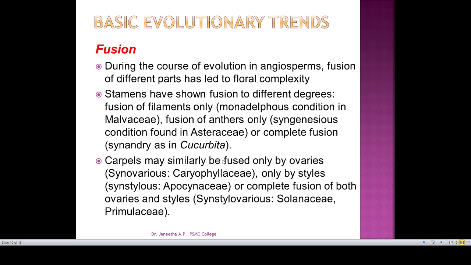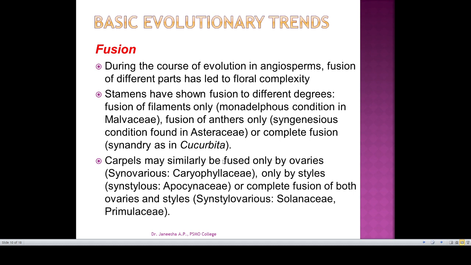Stamens have shown fusion to different degrees. First, we see numerous free stamens in Magnoliaceae, Winteraceae and Degeneriaceae, and fusion of filaments only, that is the monadelphous condition, is seen in Malvaceae. Fusion of anthers only, the syngenesious condition, is found in Asteraceae, or complete fusion, synandry, in Cucurbitaceae. So the stamens show different degrees of fusion during the course of evolution.